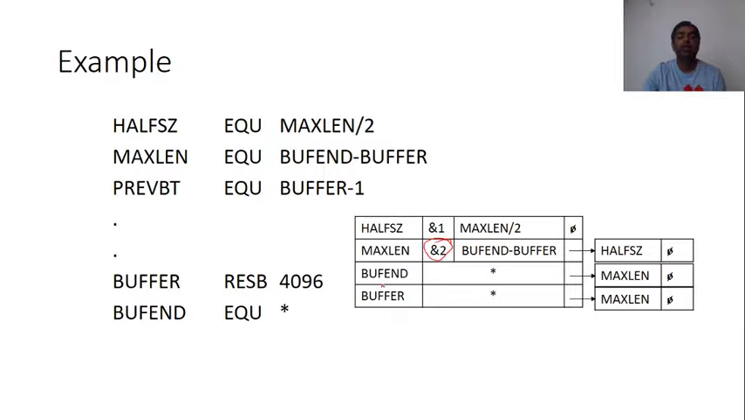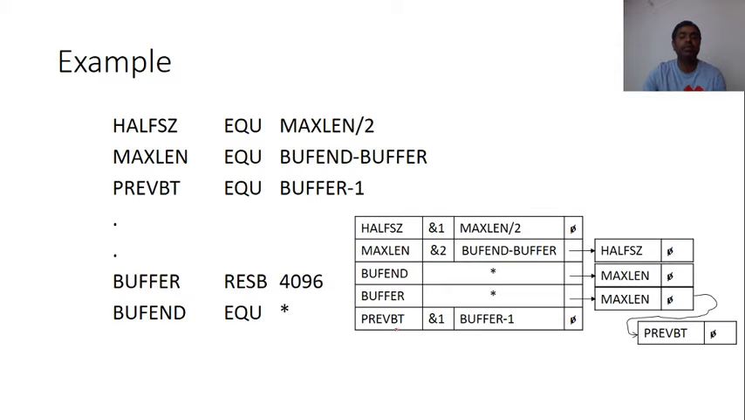Now buffend is unknown and buffer is unknown, and buffend is used in maxlen and buffer is also used in maxlen. We have to maintain a list here where that symbol is required. Now the next statement is previous BT EQ buffer minus 1. Previous BT is entered in the symbol table.